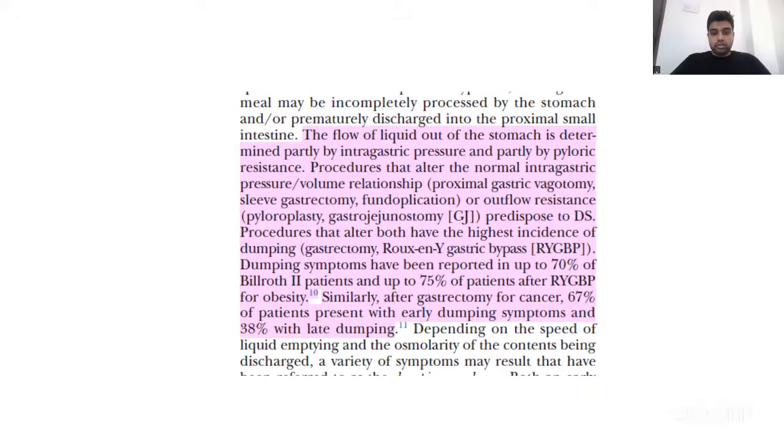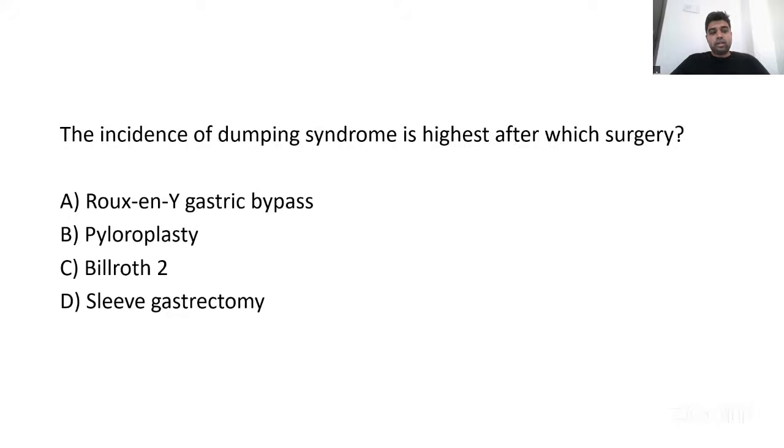All right. So remember that two physiologies affect the incidence of dumping, that is the primary gastric volume as well as the outflow pressure, that is the pyloric pressure. Whatever surgery alters both to the maximum extent has the maximum amount of dumping syndrome. Here the answer is A, Roux-en-Y gastric bypass.